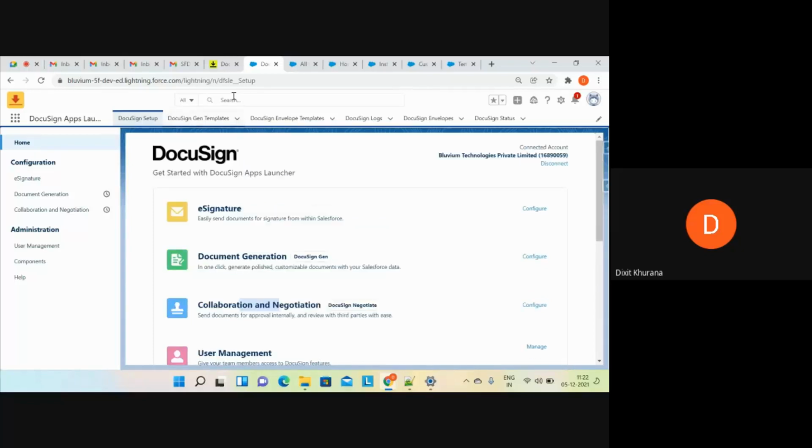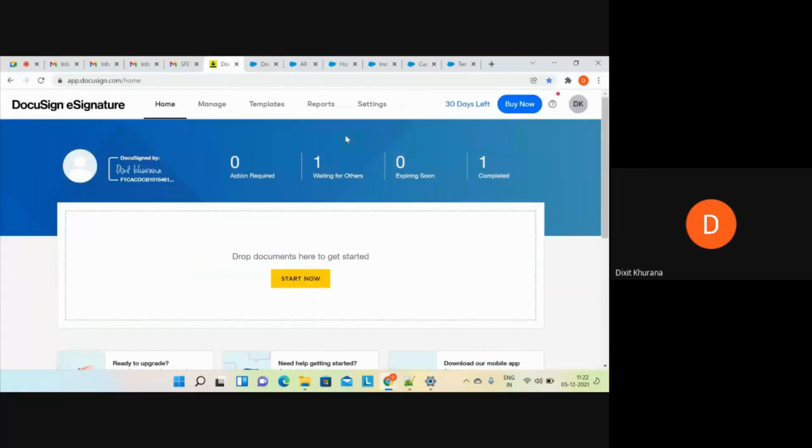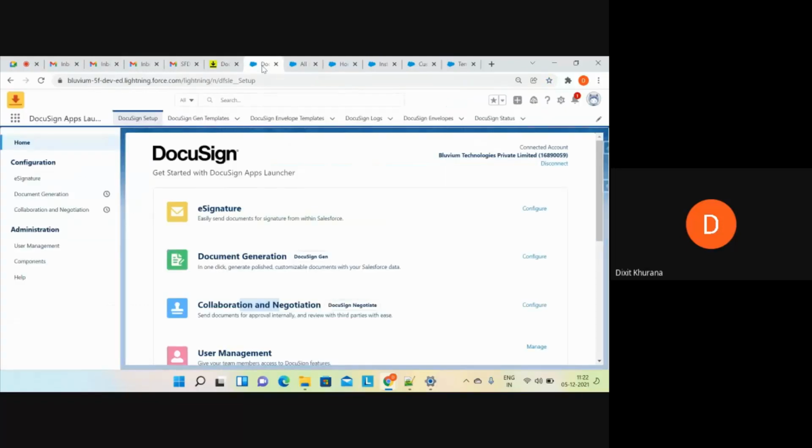Now if you see, my DocuSign trial is basically already for 30 days. A trial account is present for 30 days, and after 30 days it will automatically expire. You have to create a new one, and you have to come back here and connect your Salesforce with that new one.